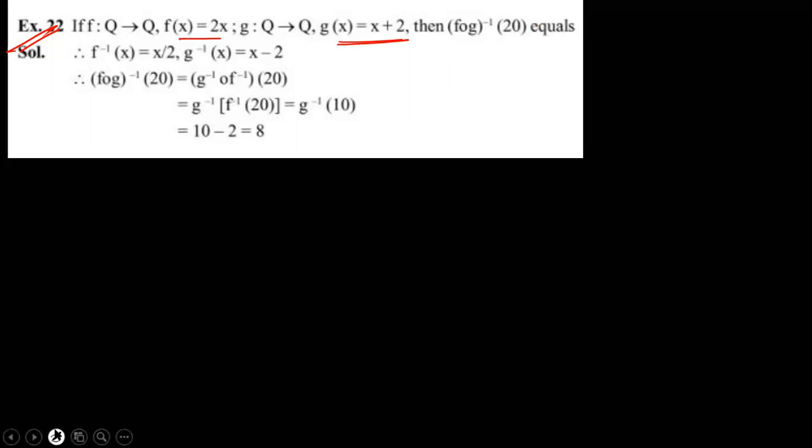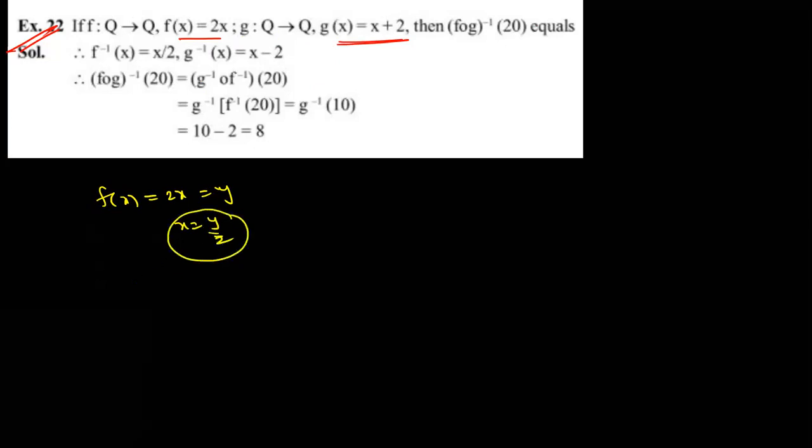Dear students, first of all, I told you both are bijection functions. f of x is equal to 2x, take it equal to y. So x is how much? y by 2. Therefore x is equal to y by 2, which means f inverse of x is x by 2. That's the meaning. And x means f inverse of y, like that.